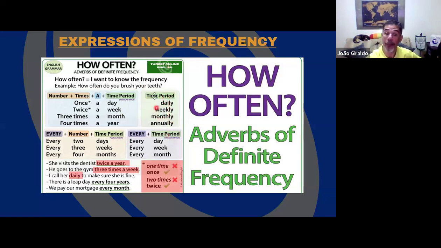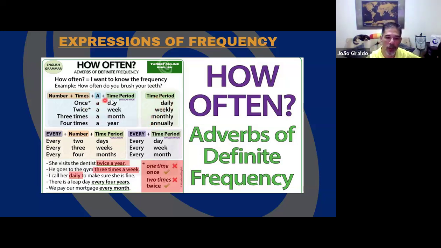And then you have the time period here too, very common. You can use a day, or 3 times a day, or daily, twice a week, or twice weekly, 3 times a month, or 3 times monthly. Okay, so you decide, these are the period expressions.